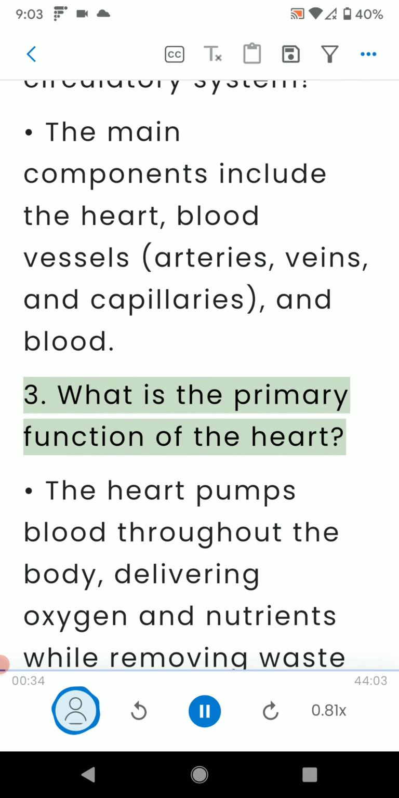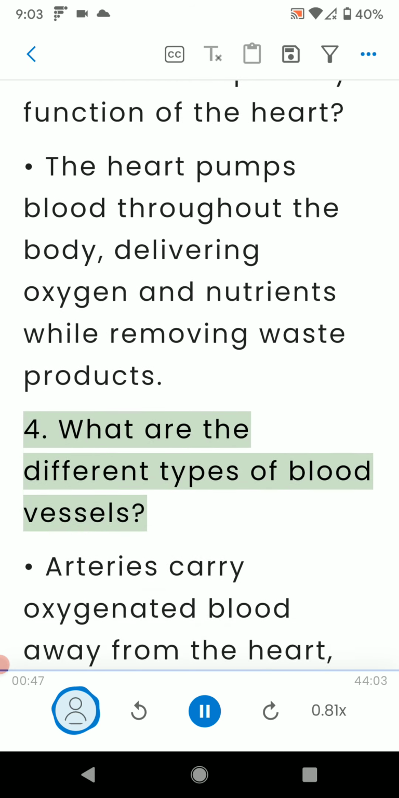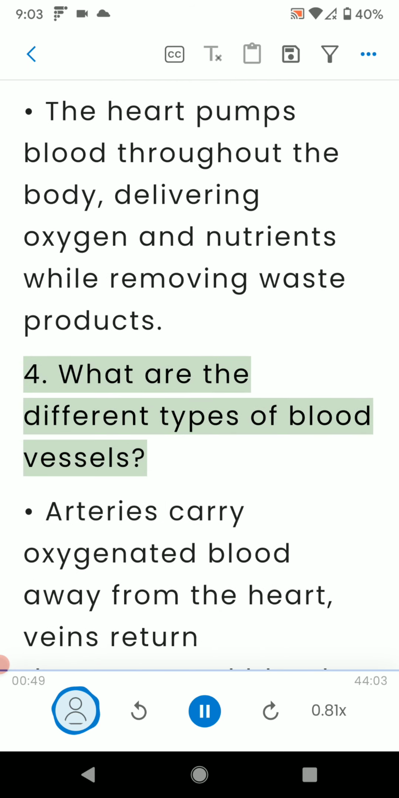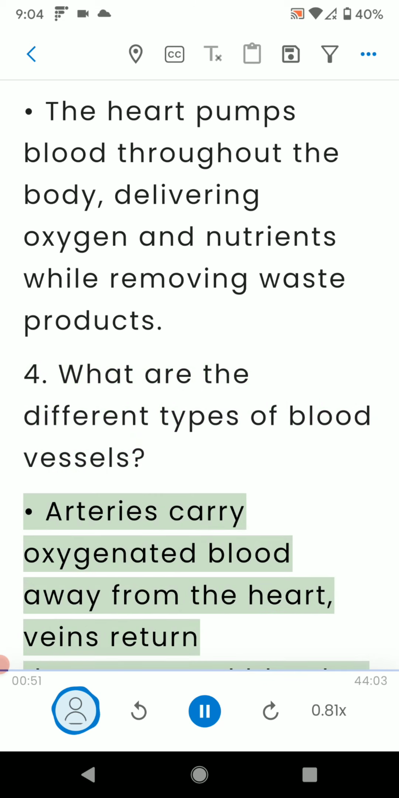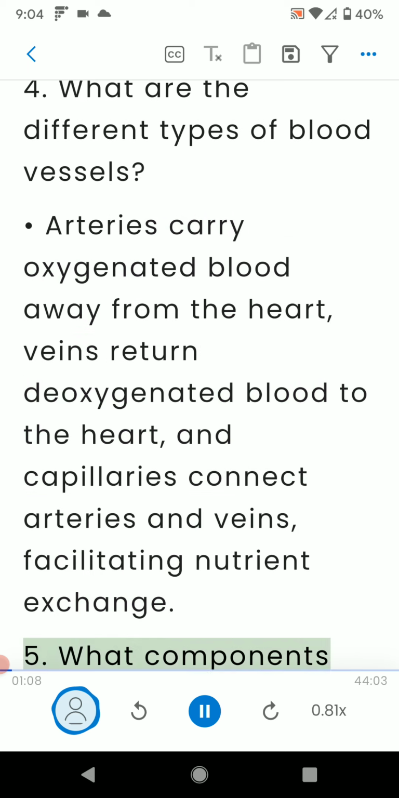3. What is the primary function of the heart? The heart pumps blood throughout the body, delivering oxygen and nutrients while removing waste products. 4. What are the different types of blood vessels? Arteries carry oxygenated blood away from the heart, veins return deoxygenated blood to the heart, and capillaries connect arteries and veins, facilitating nutrient exchange.